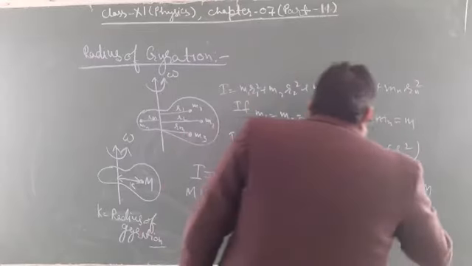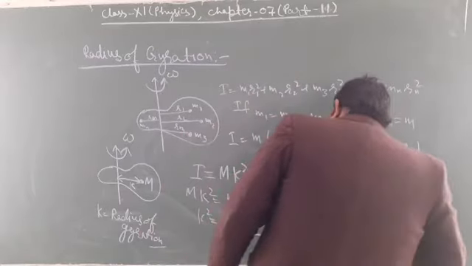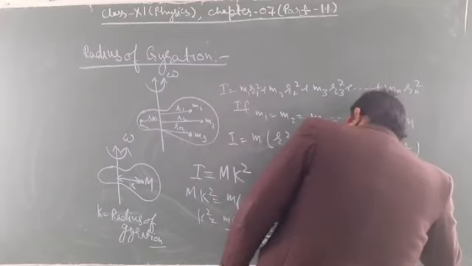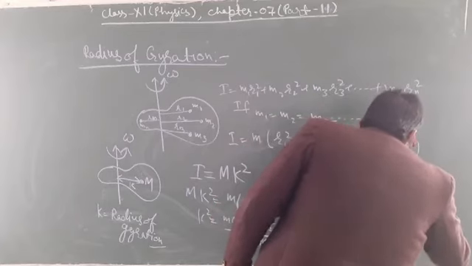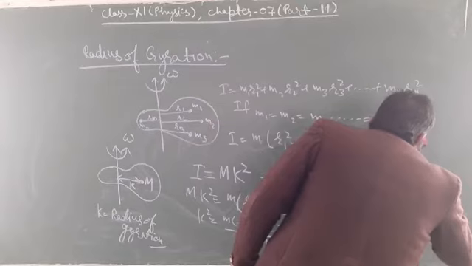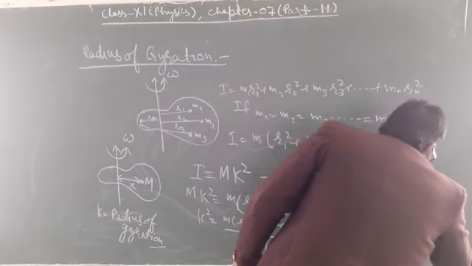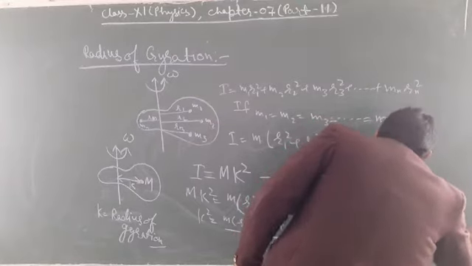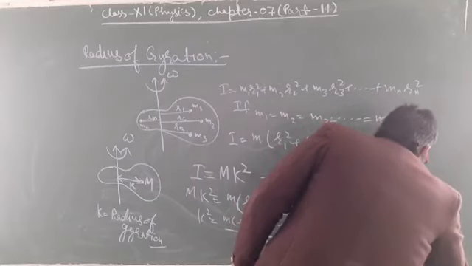Now replacing it, k square is equal to small m times r1 square plus r2 square up to rn square upon n m.